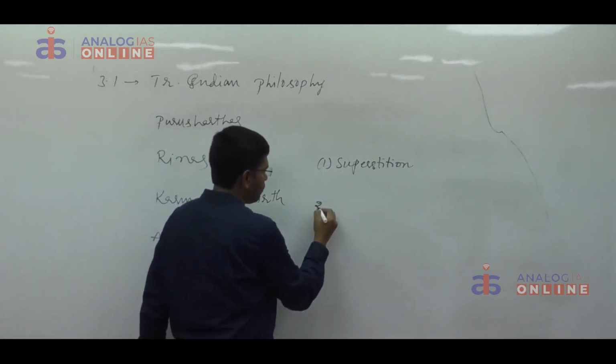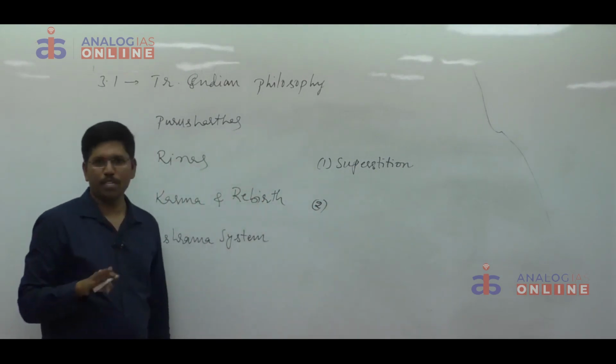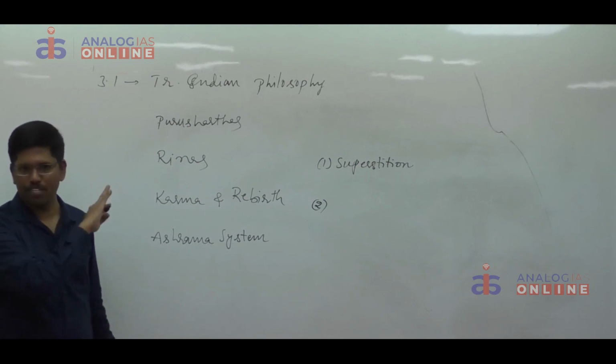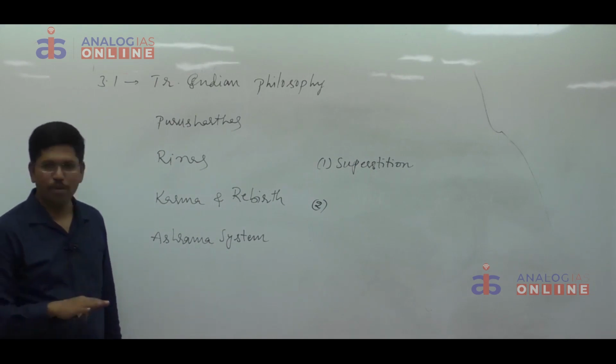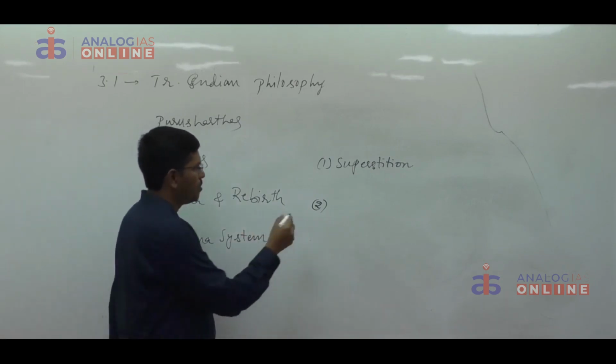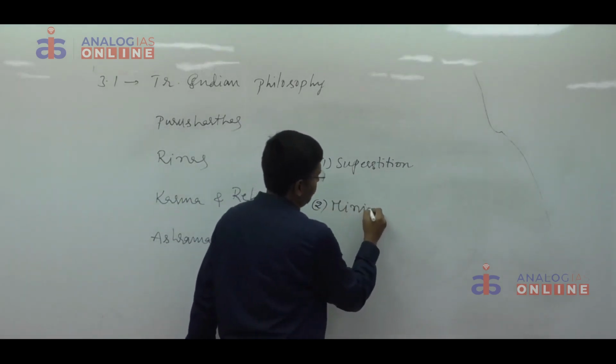Second one is, our present birth or our status in a particular birth is because of our actions in the previous birth. That means it is minimizing the importance of the present life.